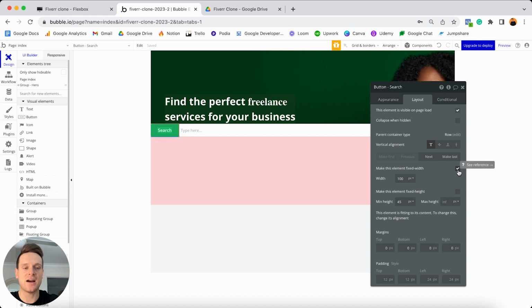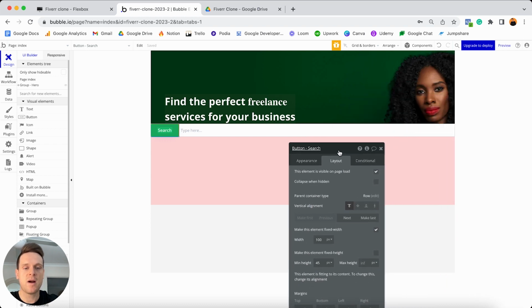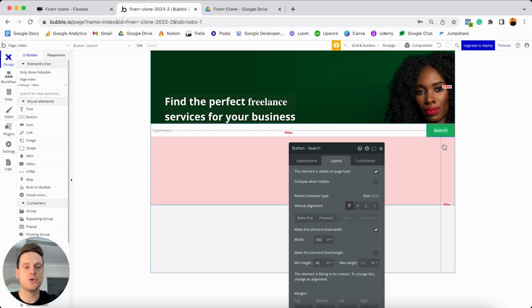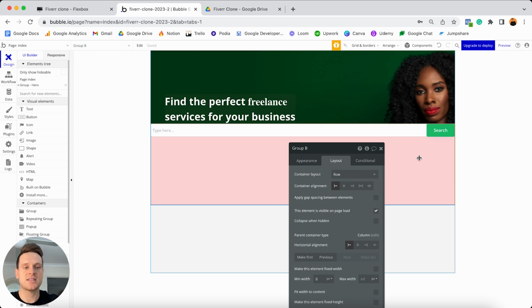I can also see that the minimum height for this button is 45 pixels, which is perfect because if you remember, the height of our input field beside this is also 45 pixels. What I would just like to do though is move this button to the next position in our red group. So if I just move my property editor down and tick this option here to move this to the next position, this is just going to place this to the right side of our input field. And if I was to click away from this, you'll see that these two elements sit perfectly side by side.